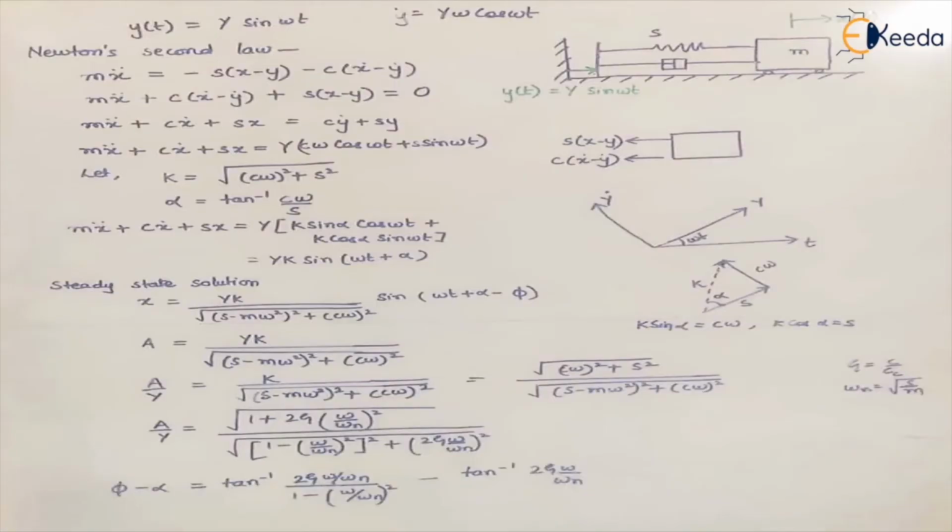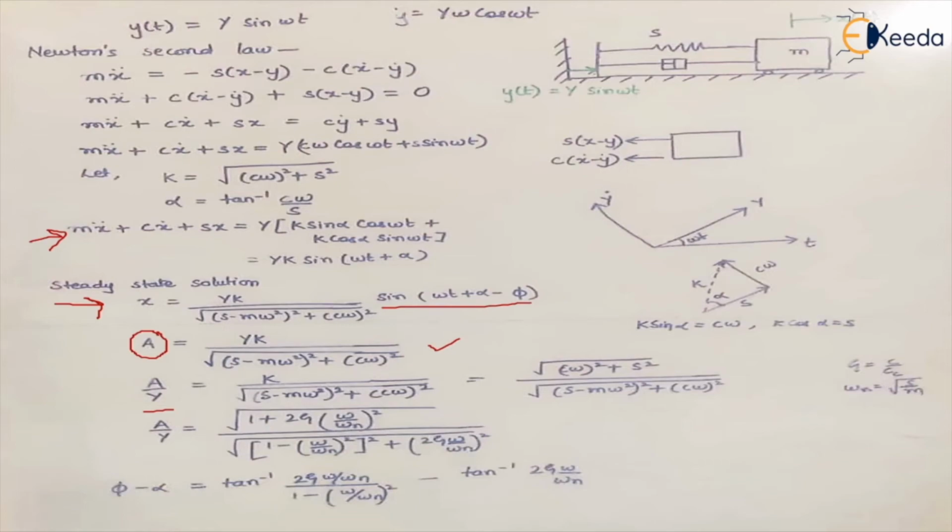So for this equation, the general solution that we get is this, right? That we have already discussed. Now what we are doing is we want to find the amplitude of this equation. Now amplitude is for the steady state equation, and it is independent of the velocity or the initial position of the system. So this factor will not be taken into consideration, the harmonic function. So this is the amplitude, right? Can I write this equation as A upon Y?